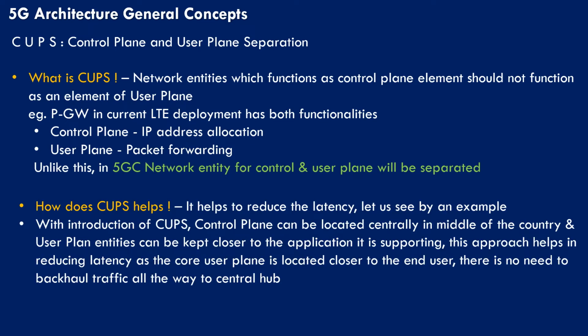But how is it useful? Actually, having CUPS reduces the latency. Let us see an example. With the introduction of CUPS, the control plane can be located centrally in the middle of the country, and user plane entities can be kept closer to the application they are supporting. So user plane entities can be spread across the towns. This approach helps in reducing latency as the core user plane is located closer to the end user. There is no need to backhaul traffic all the way to a central hub. So this is how CUPS helps in reducing the latency.